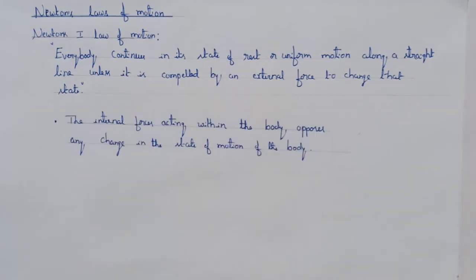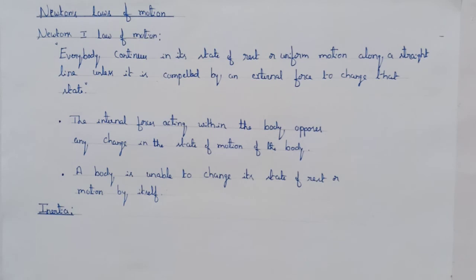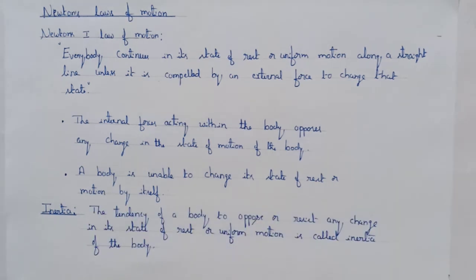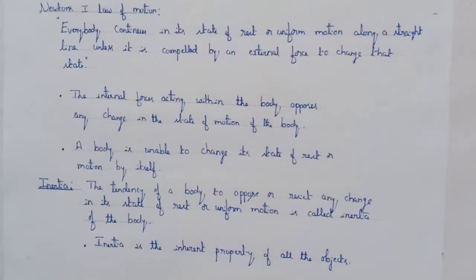From Newton's first law of motion, it is clear that a body is unable to change its state of rest or motion by itself. This property of the body is known as inertia. Therefore, the tendency of a body to oppose or resist any change in its state of rest or uniform motion is called inertia of the body. And inertia is the inherent property of all the objects. Therefore, Newton's first law of motion is also called the law of inertia.